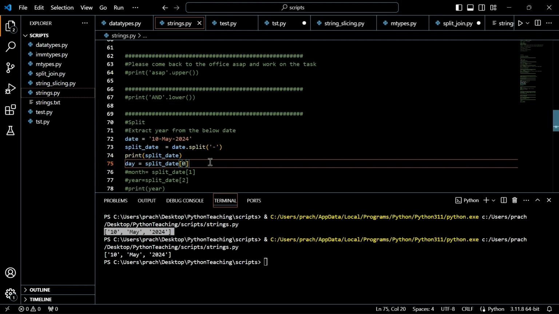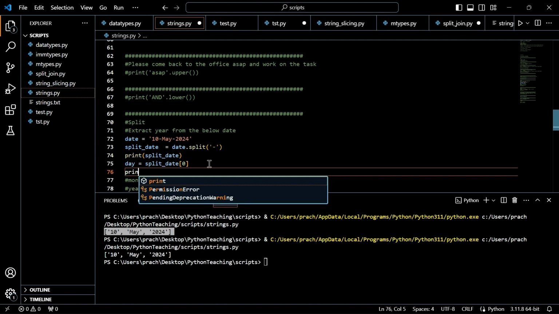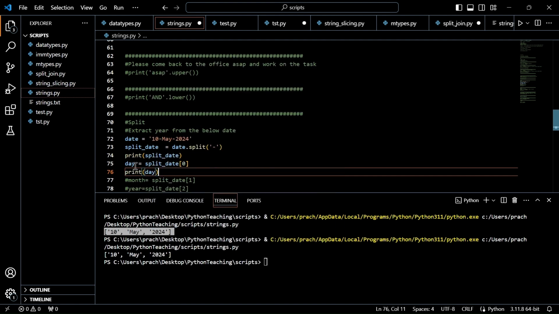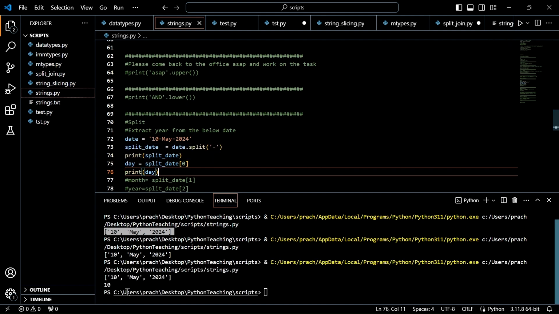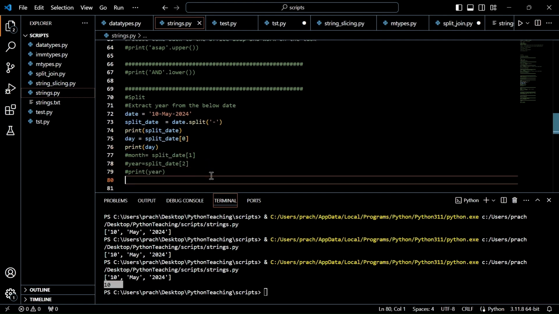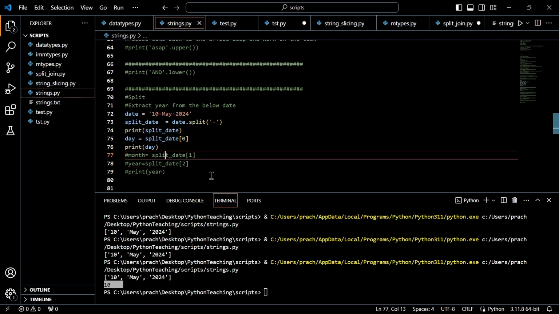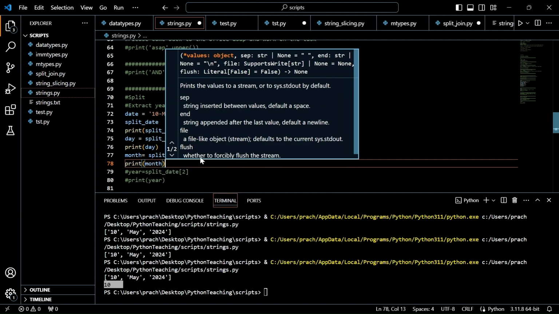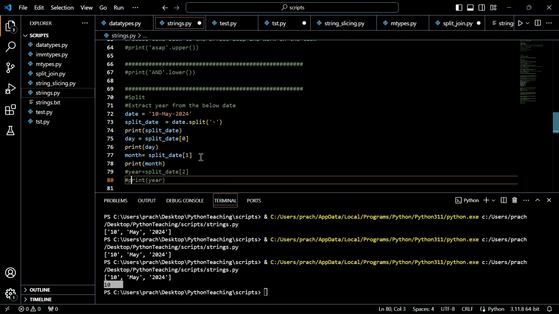Oh, I haven't printed. Print day. Okay, here I'm splitting it, I'm assigning it to a day. Right, I got 10, so 10 is the day. In a similar way, here I'm splitting by month, which is 1. Okay, print month, and here print year. So let's see what we are getting here.